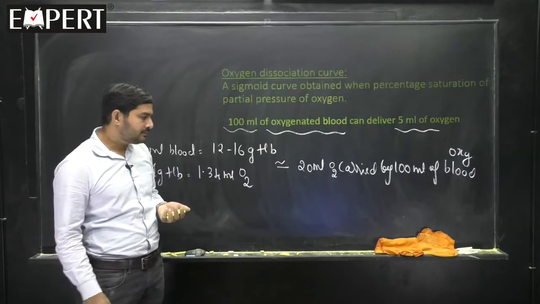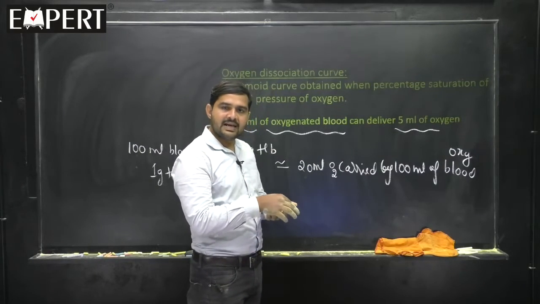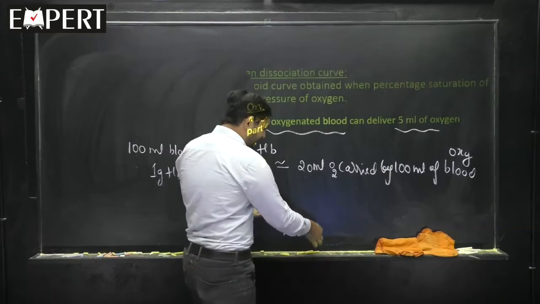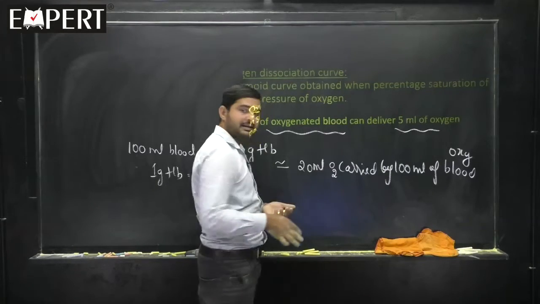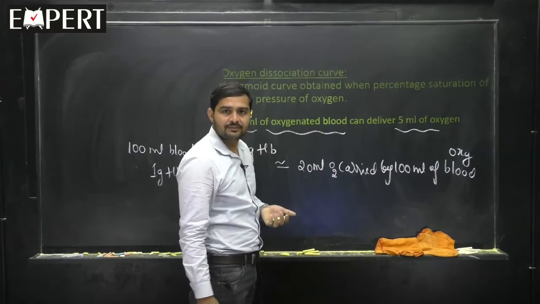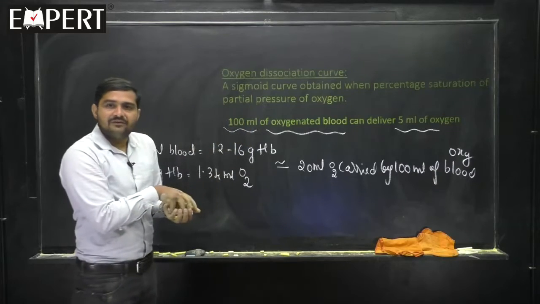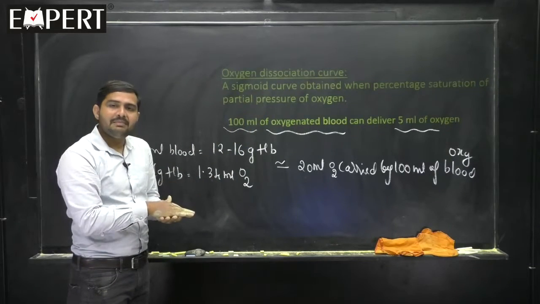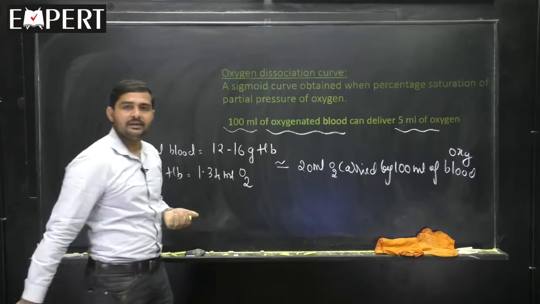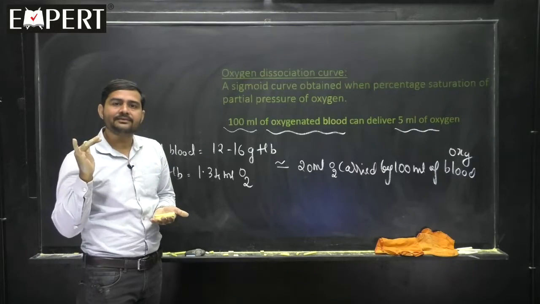Now, it is going to tissue and giving, yes, 5 ml, 10 ml, 15 ml, 20 ml. Is it like that? If it gives everything, nothing is left. And how much is it giving? See here. 100 ml of oxy blood having 20 ml of oxygen gives 5 ml to tissue. Then the remaining 15 is kept with the blood itself.